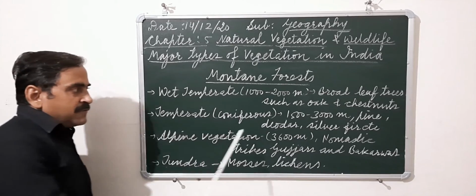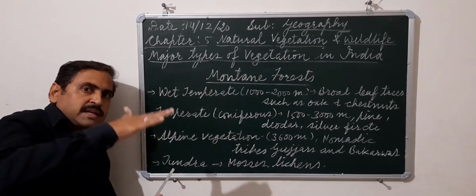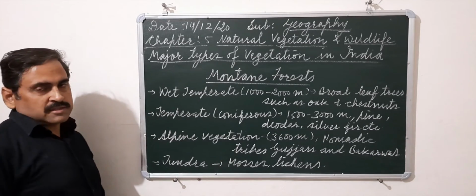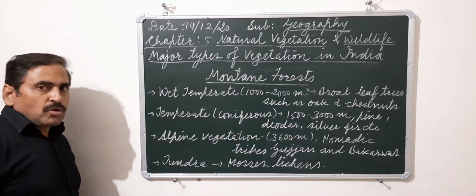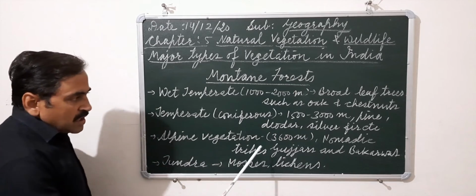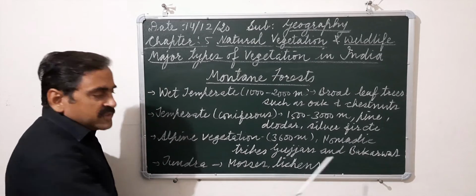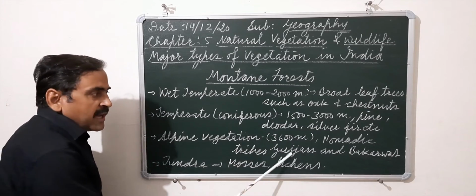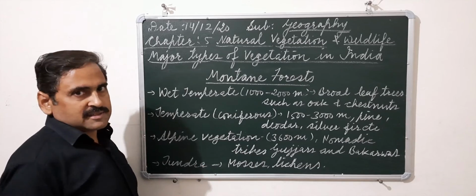After 3000 meters the height of the trees starts becoming shorter and shorter, and ultimately that is the alpine vegetation. There we will find the alpine grasslands, and on these grasslands there are two tribes, remember them, Gujars and Bakarwal. These tribes belong to Jammu and Kashmir. These tribes graze their animals on the alpine grasslands.